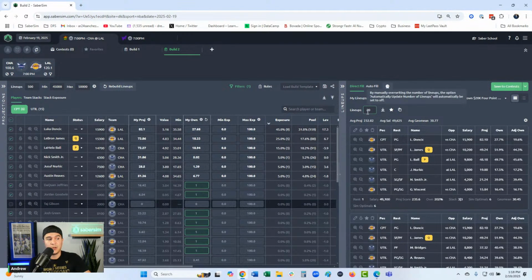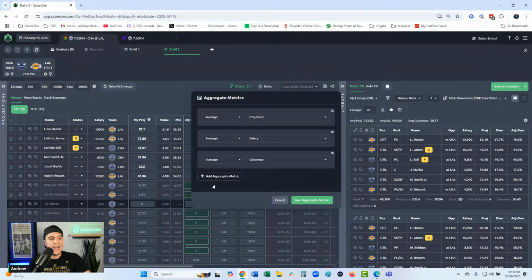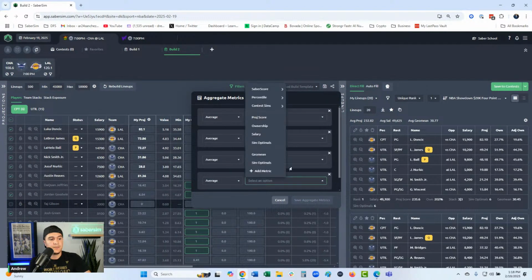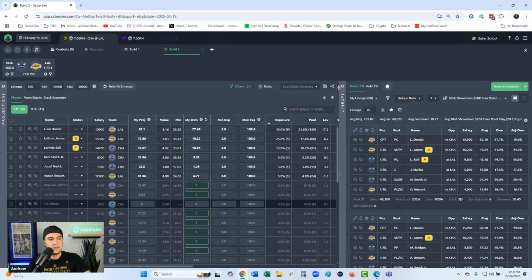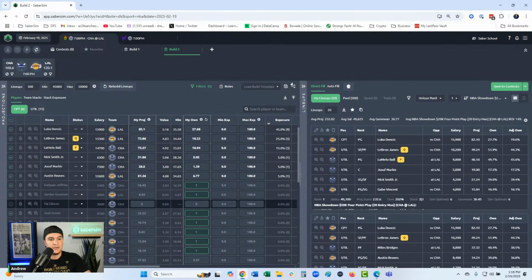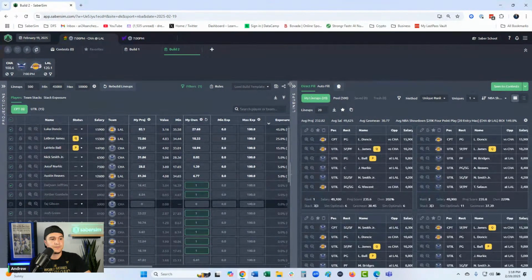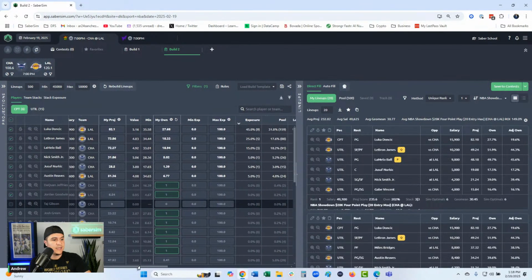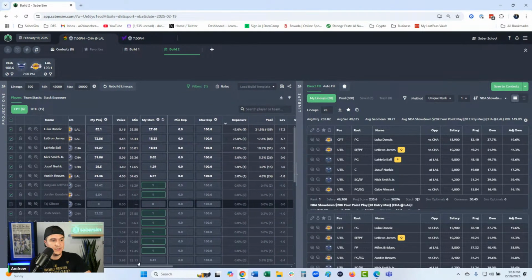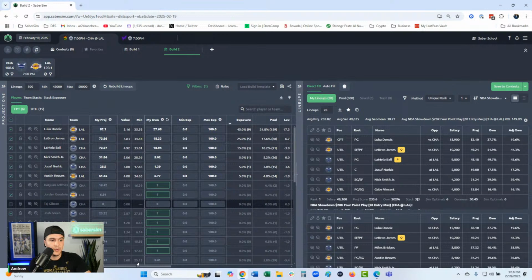This was the $4.20 max. Sorting by projection, I'm going to add an ROI aggregate metric that I want to see. We're going to pop this guy out a little bit further, and drag this guy over a tad. I know who all these players are by name, so not super worried. All right, this looks good. Very good start here.